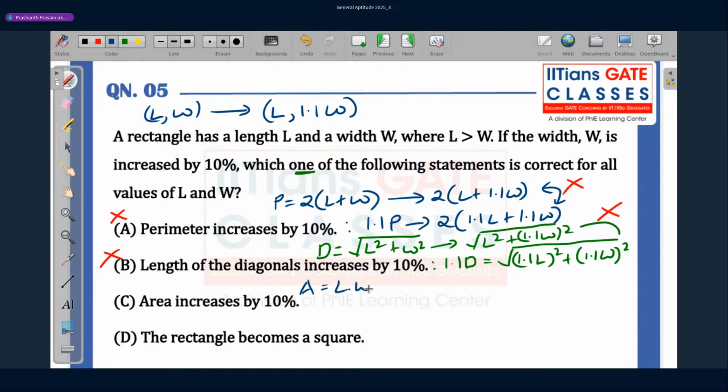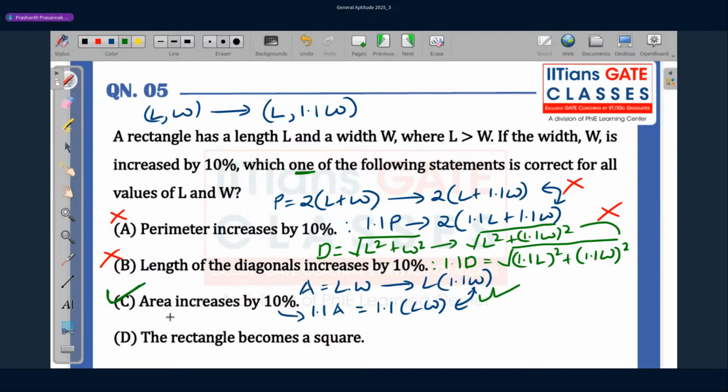Area is length into width, and this is becoming L into 1.1 W. Now, since area has increased by 10%, we want 1.1 A, which is 1.1 into LW. These two, they are the same. So option C is correct.